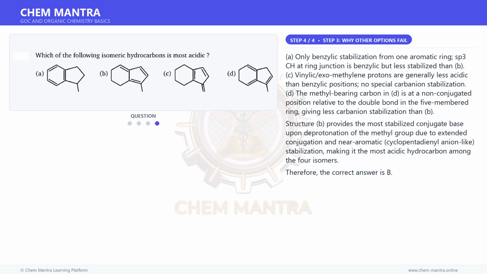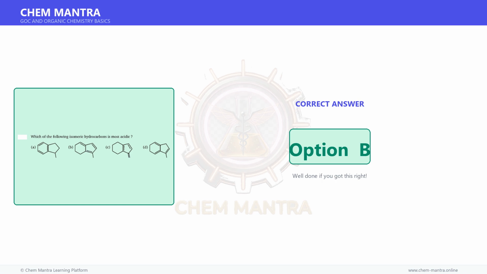Structure B provides the most stabilized conjugate base upon deprotonation of the methyl group, due to extended conjugation and near-aromatic, cyclopentadienyl anion-like stabilization, making it the most acidic hydrocarbon among the 4 isomers. Therefore, the correct answer is option B.